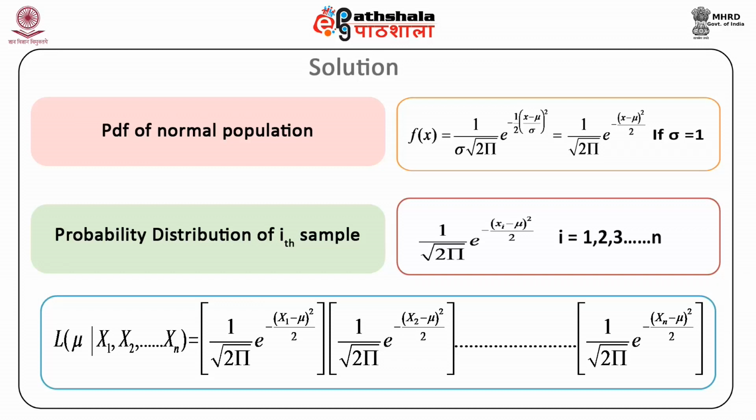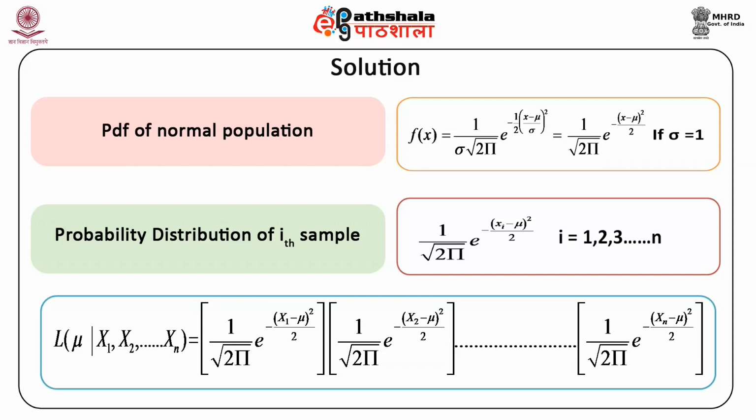Therefore, L of mu given x1 to xn is equal to a product of 1 upon root 2 pi into e raised to the power minus (x1 minus mu) square divided by 2, into 1 upon root 2 pi into e raised to the power minus (x2 minus mu) to the power 2 divided by 2, and so on up to 1 upon root 2 pi into e raised to the power minus (xn minus mu) whole square divided by 2.